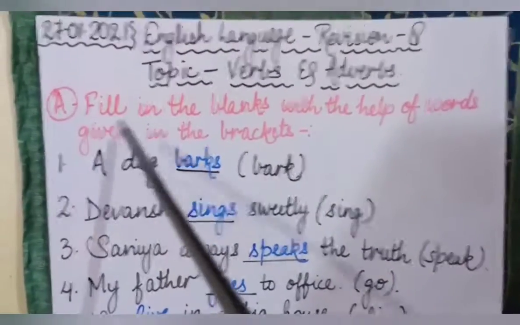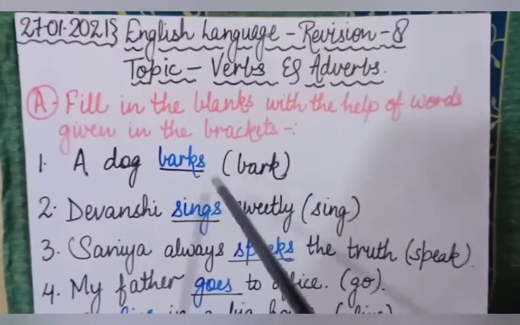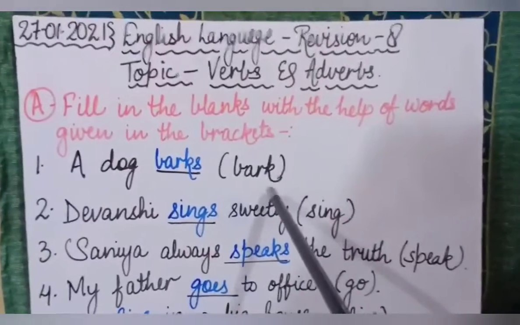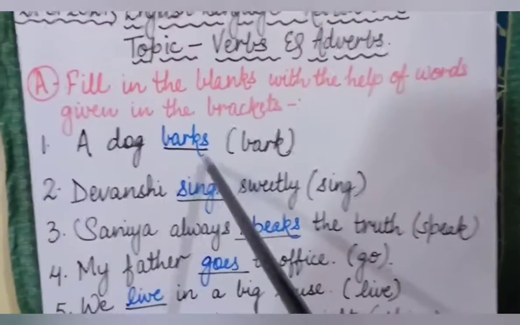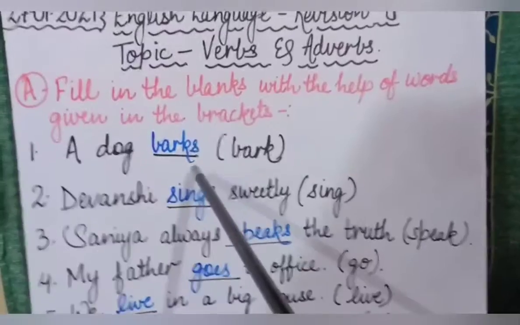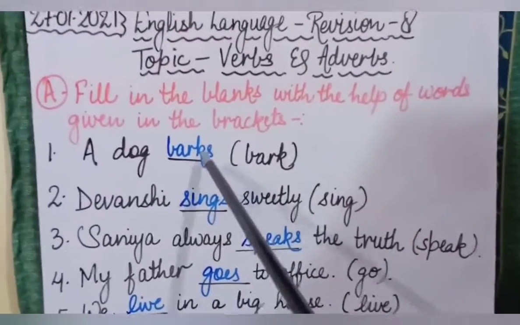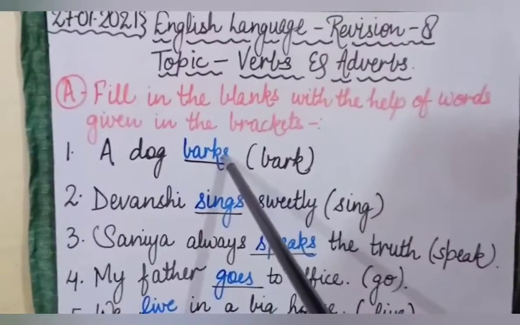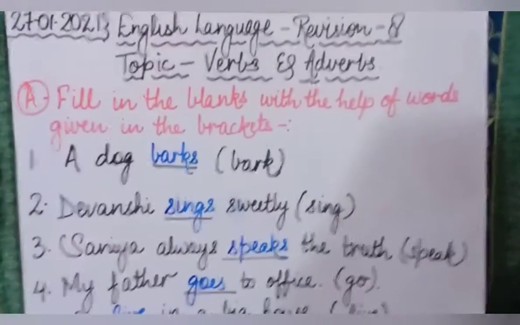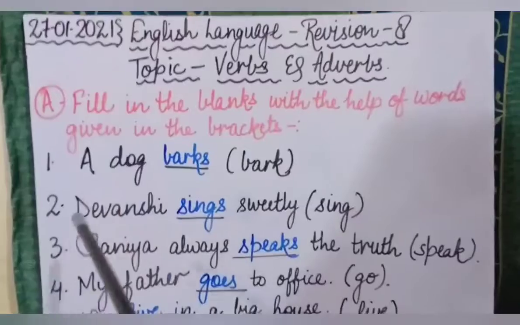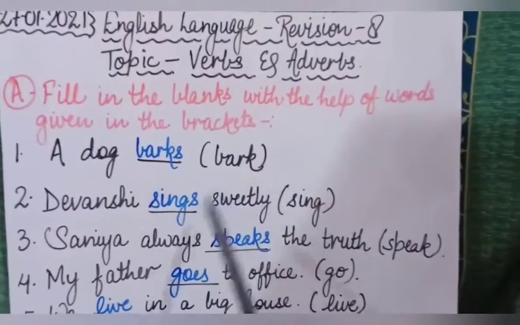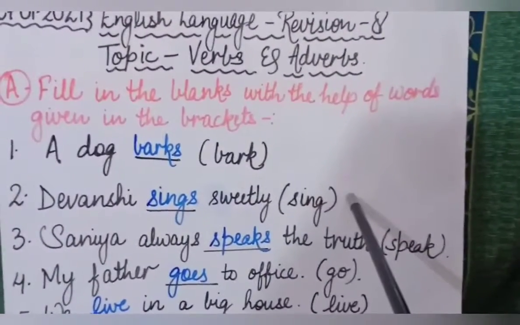First sentence, a dog dash, and the word which we have to use is bark. So a dog barks. We will add s here. From the word written inside the bracket we will add it here, but we will add s also. A dog barks. Second is Devanshi dash sweetly, and the verb word is sing.